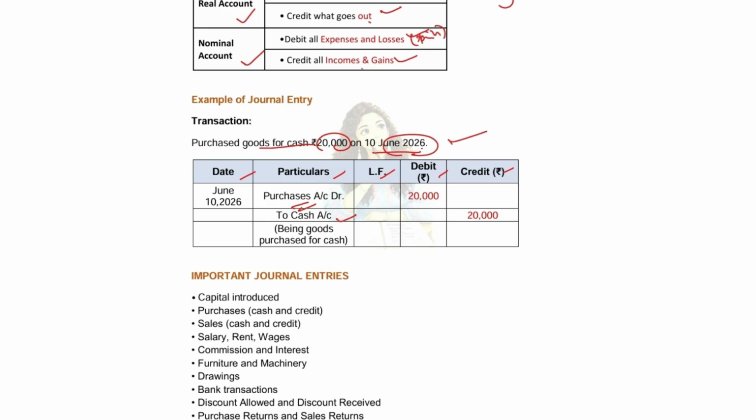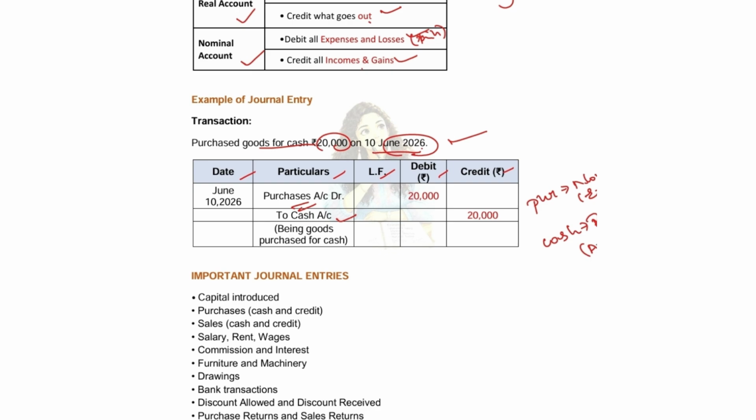This expense, we just write as expense. Then another account that comes here is cash. We are purchasing goods for cash. What is the cash here? It is a real account because cash is an asset.